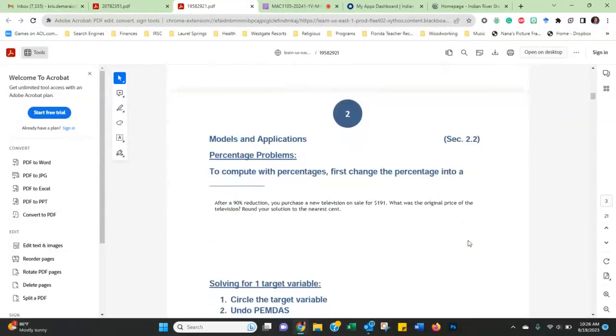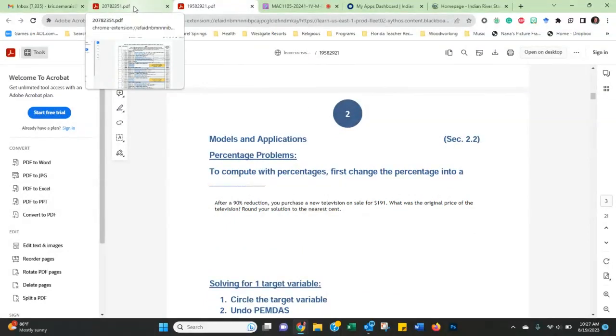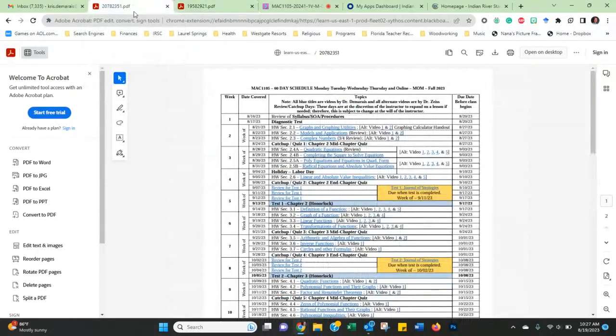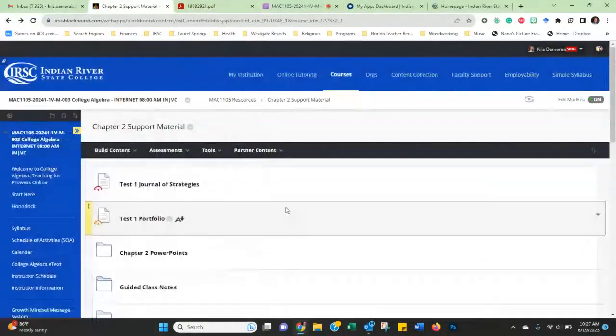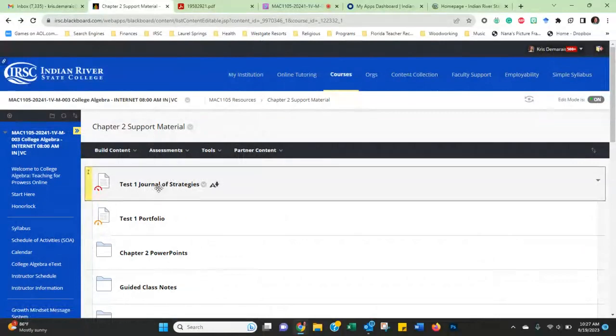Now the next thing goes beyond just the journal of strategies. It's the portfolio for this course. The portfolio is right underneath the journal of strategies.